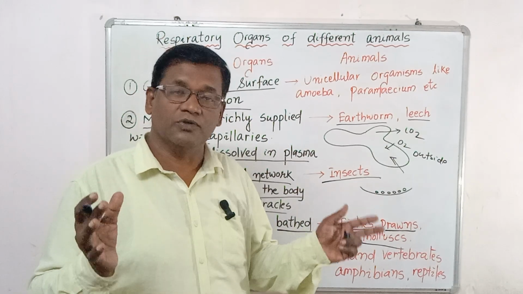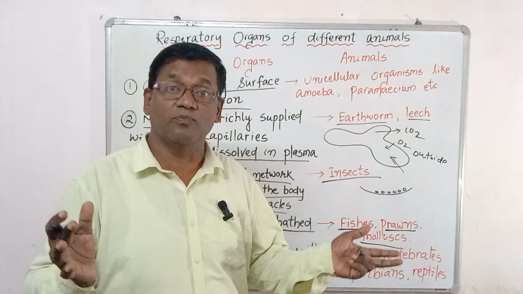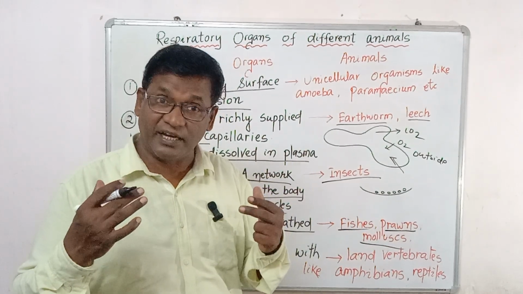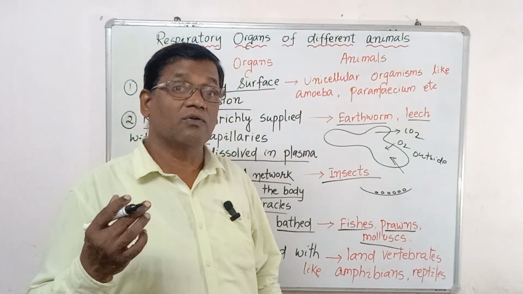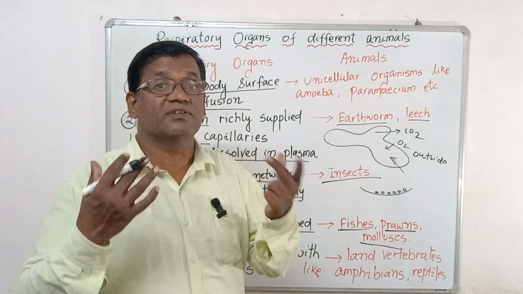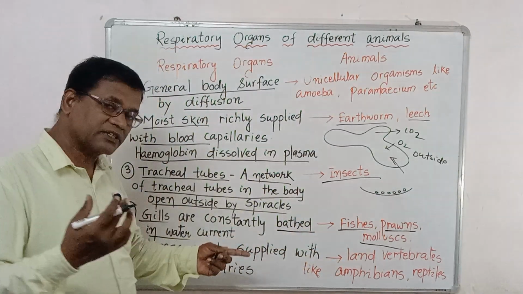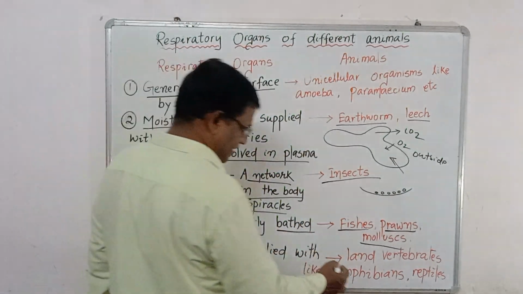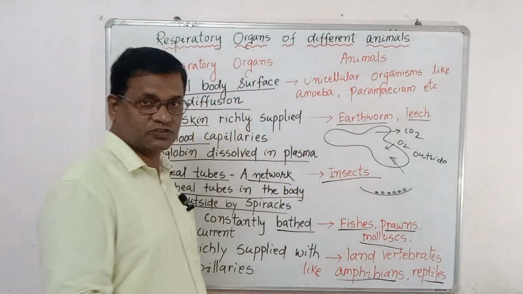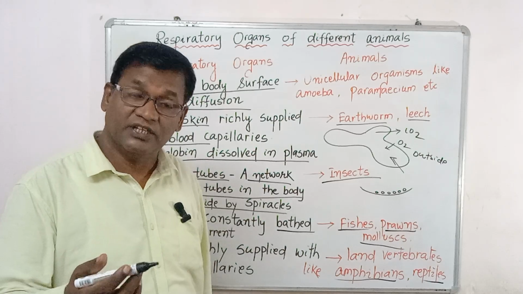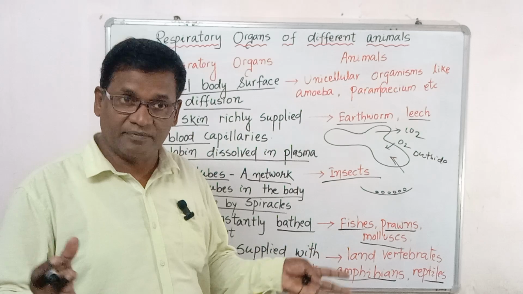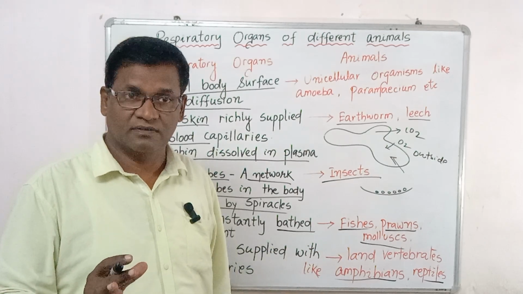In the lungs, the alveoli give a very large surface area, which helps continuous exchange of oxygen and carbon dioxide. When you inhale, oxygen enters. When you exhale, carbon dioxide goes outside. Now the questions you are expecting: what is the respiratory organ of amphibians? Lungs. Of reptiles? Lungs. Of mammals? Lungs. Lungs are well connected with blood vessels and have a larger surface area.